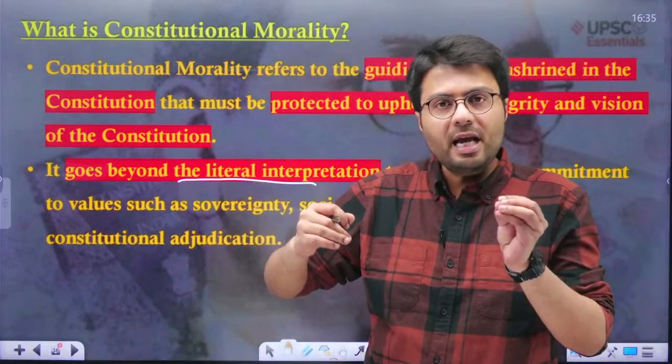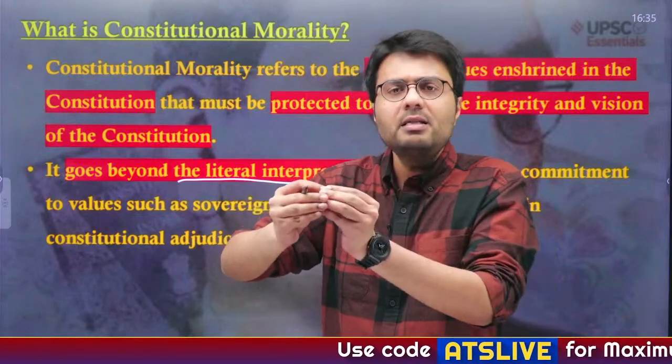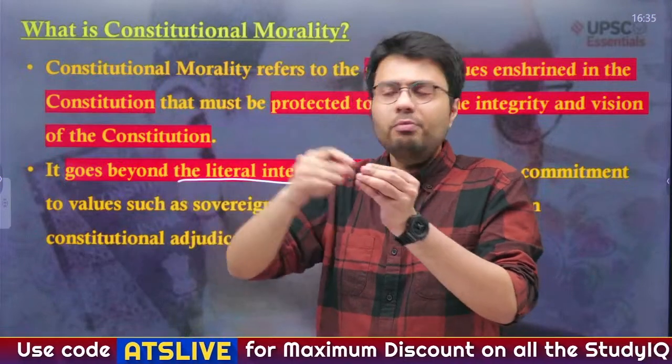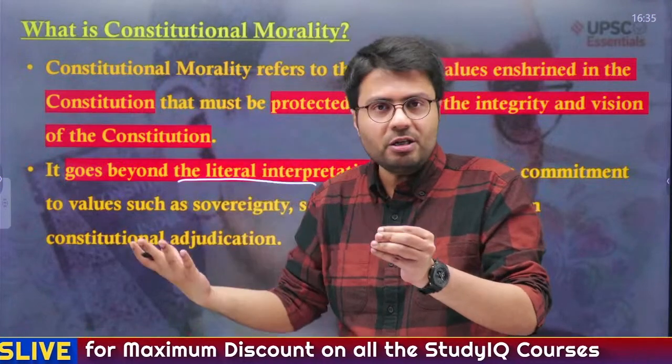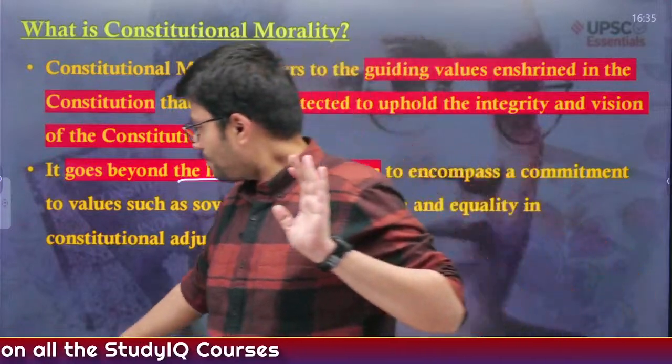So suppose India is a democratic country, which is provided in the constitution. From that concept, dictatorship is wrong. From that concept, communist rule is wrong. From that concept, autocracy is wrong, right? So this is what constitutional morality is.